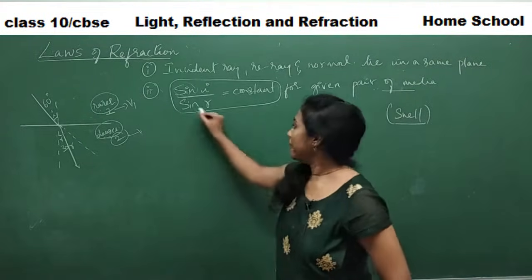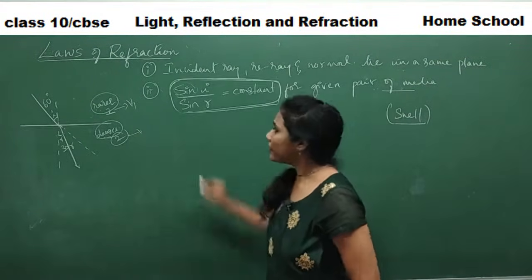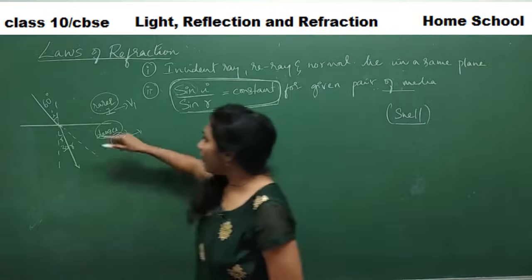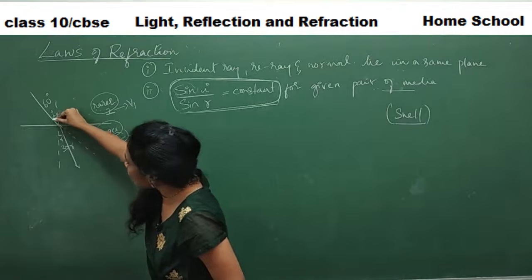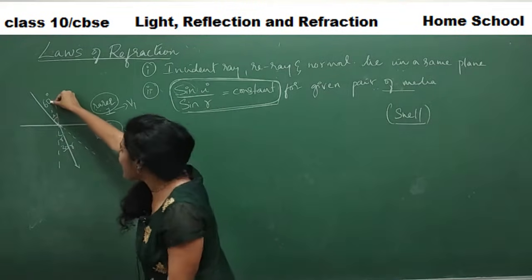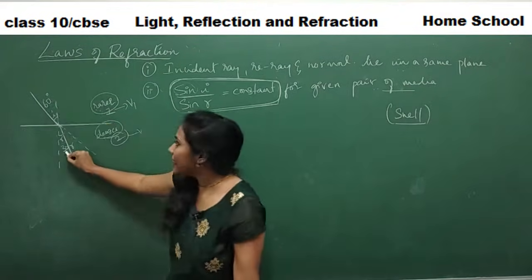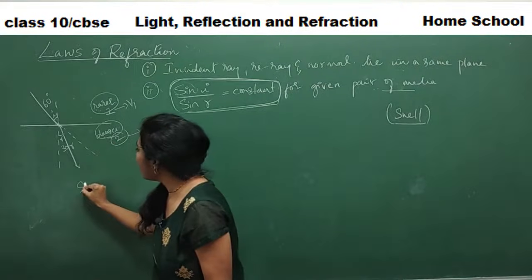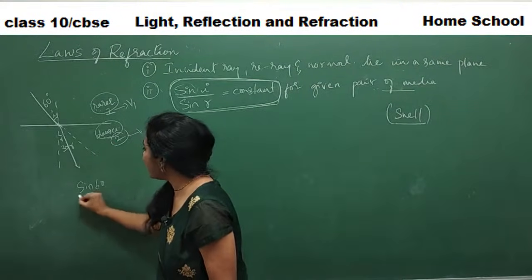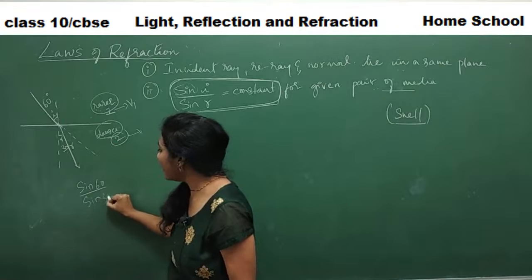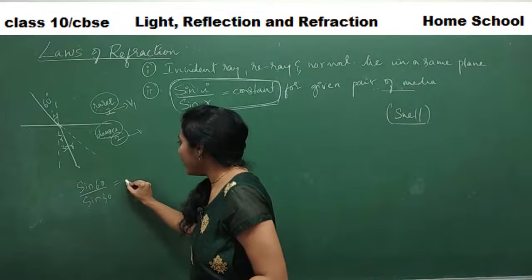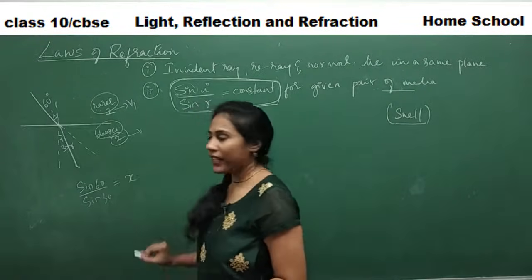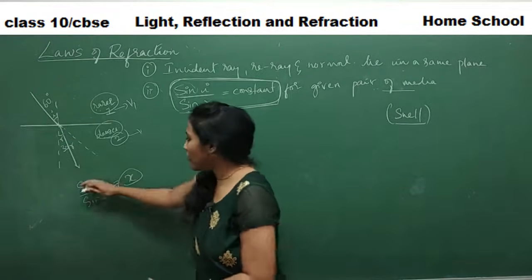See, now coming to the meaning of this particular point. See here, if an incident ray hits at this point, imagine this angle is 60 degrees and this is 30 degrees. What happens here? Sine 60 divided by sine 30, I would be getting some answer, right? Let the answer be x. I'm not calculating it.